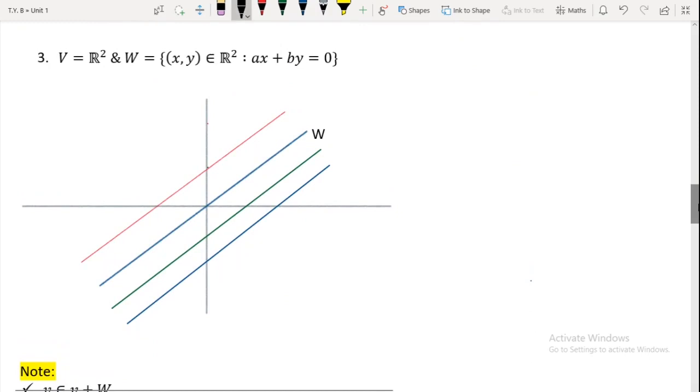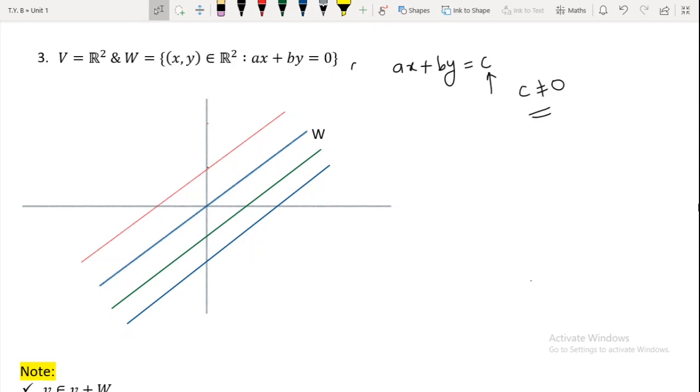Now just recall the definition of a line in a plane in R2. What is the equation of a line? It is AX plus BY is equal to C. But if this C is non-zero, then your line does not pass through the origin. But if this C is taken to be 0, then you will get the equation of a line to be somewhat like this, and this is nothing but a line passing through the origin.